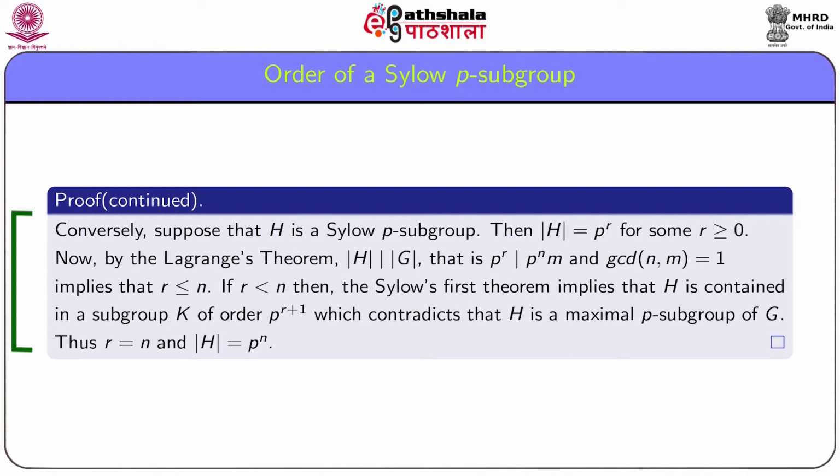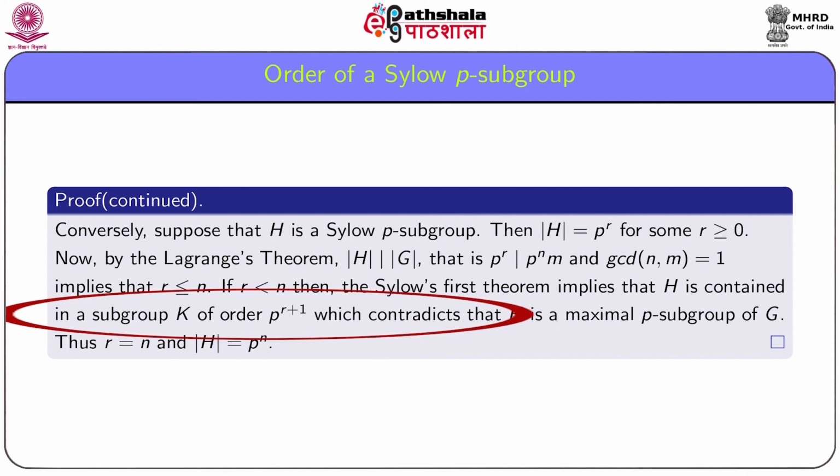If possible, on the contrary, assume that r is strictly smaller than n. Then the Sylow first theorem implies that H is contained in a subgroup K of order p to the power r plus 1, which contradicts that H is a maximal p subgroup of G. Hence, r can never be strictly less than n, so r is equal to n and order H is equal to p to the power n.